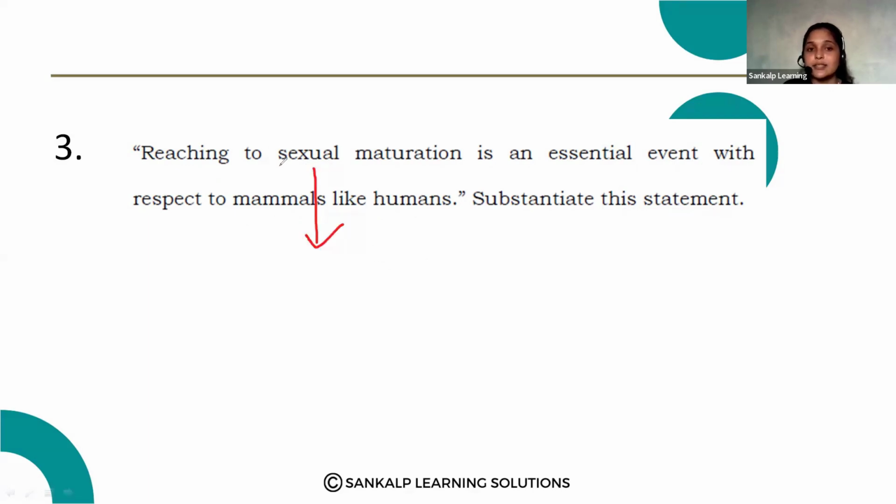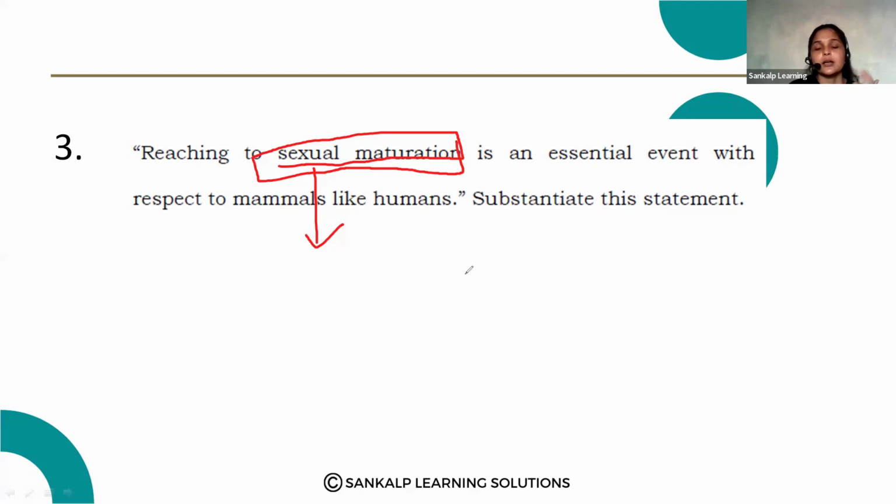Why is it so important? Because after sexual maturation, they are able to reproduce. Before sexual maturation, they are unable to reproduce. For this reason, reaching sexual maturation is a very essential event.